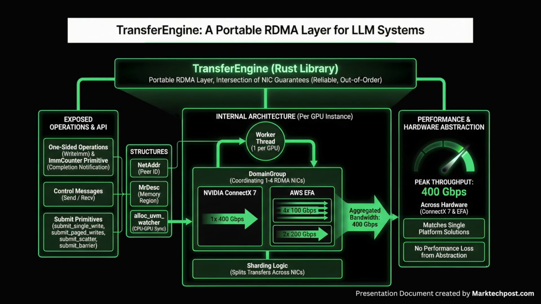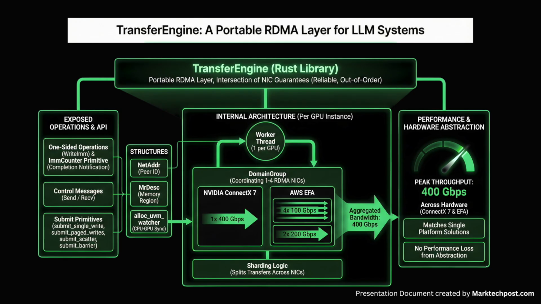A NetAddr structure identifies peers, and an MrDesc structure describes registered memory regions. An alloc UVM watcher call creates a device-side watcher for CPU-GPU synchronization in advanced pipelines. Internally, TransferEngine spawns one worker thread per GPU and builds a domain group per GPU that coordinates between 1 and 4 RDMA network interface controllers. A single ConnectX 7 provides 400 gigabits per second. On EFA, the domain group aggregates 4 network adapters at 100 gigabits per second or 2 at 200 gigabits per second to reach the same bandwidth.